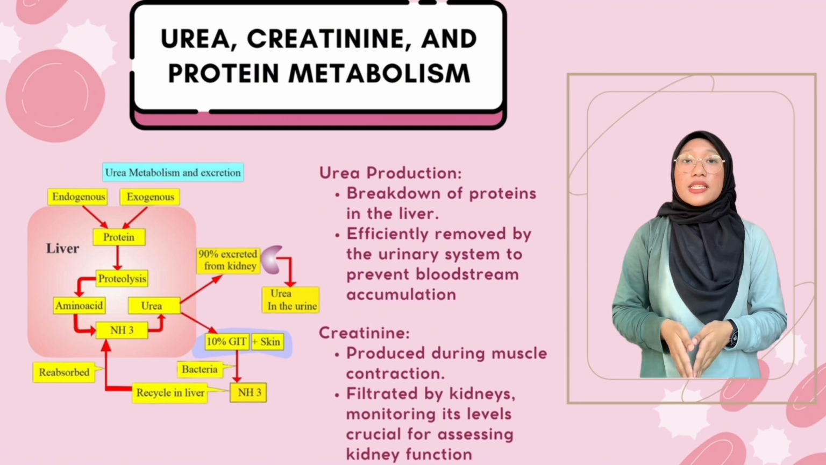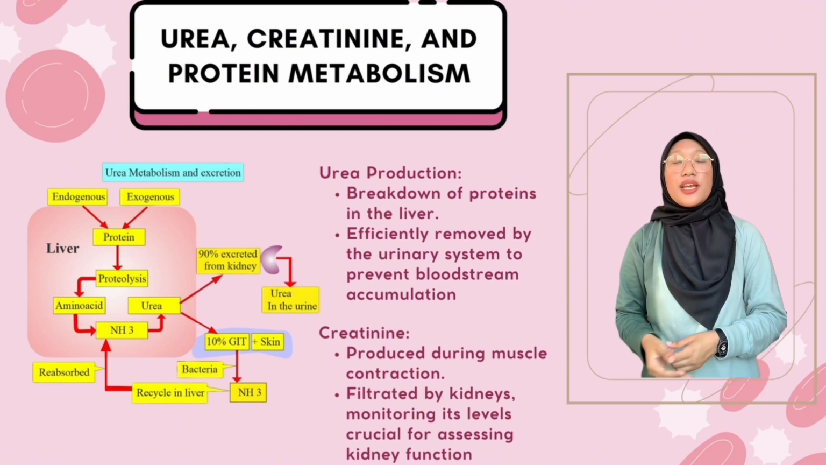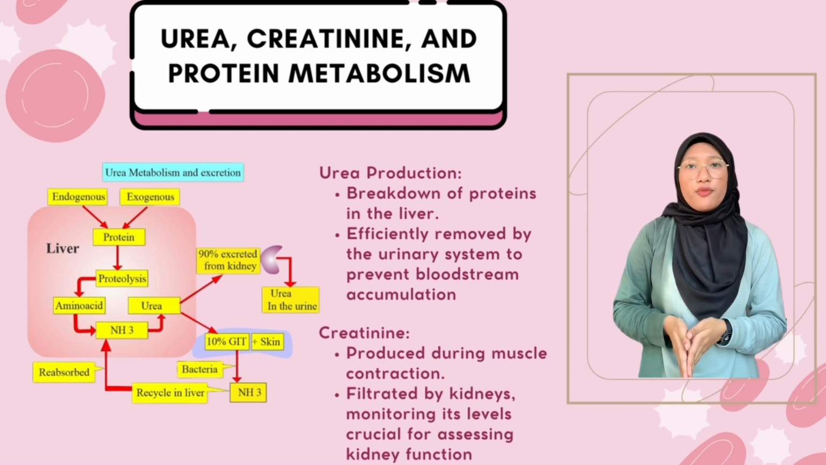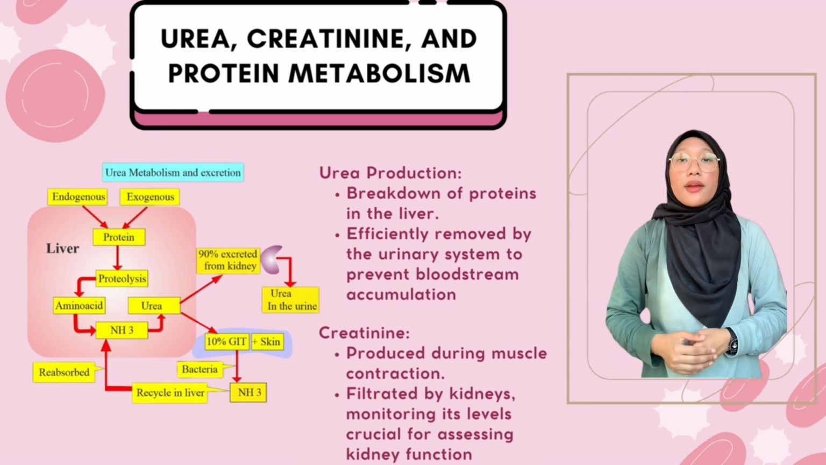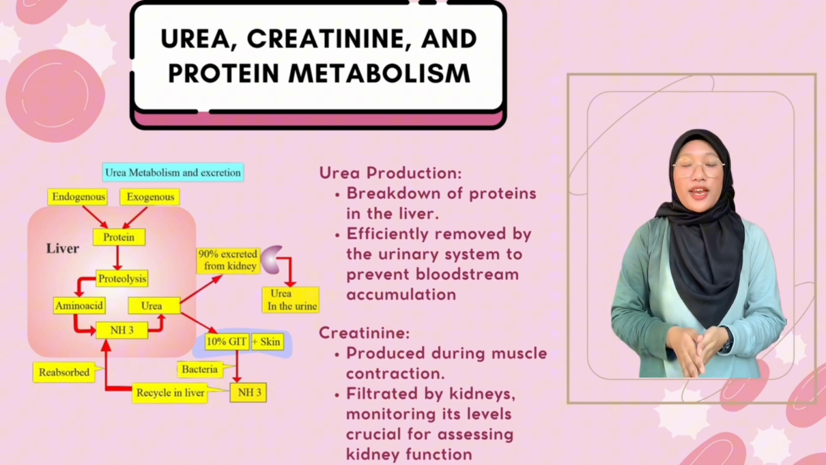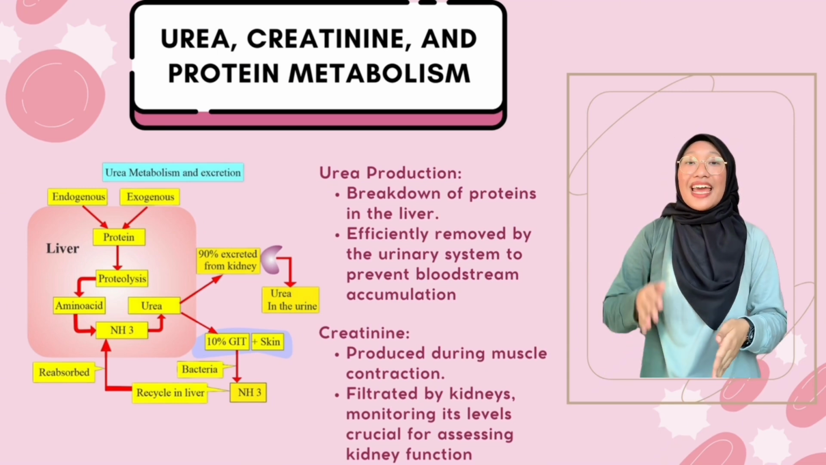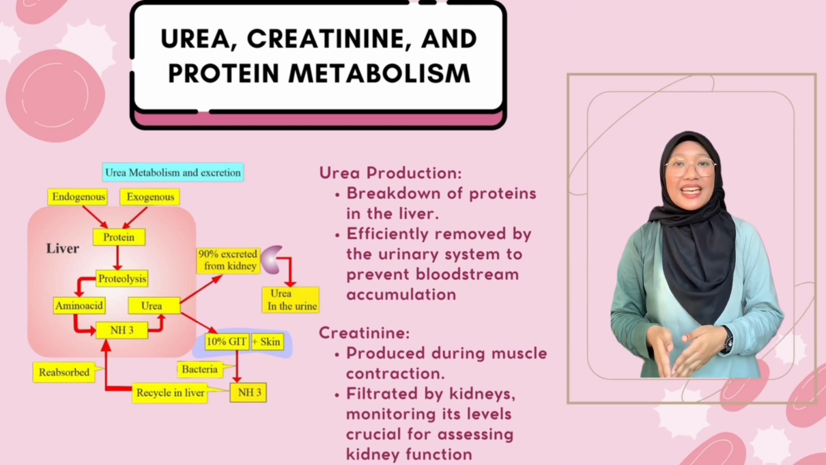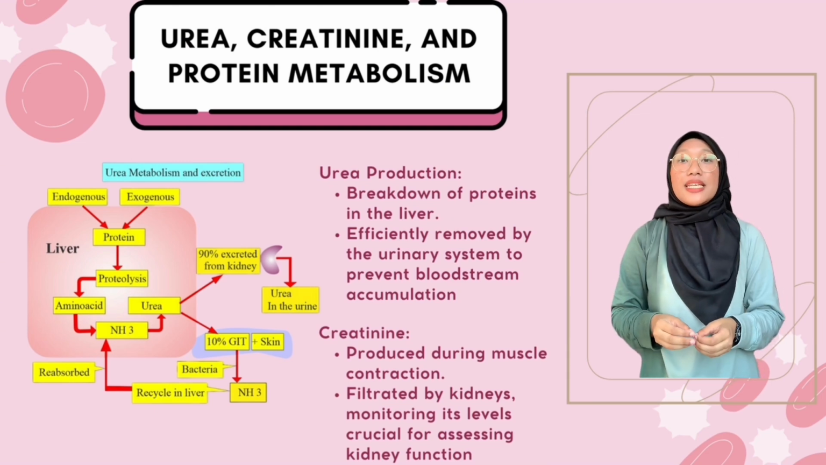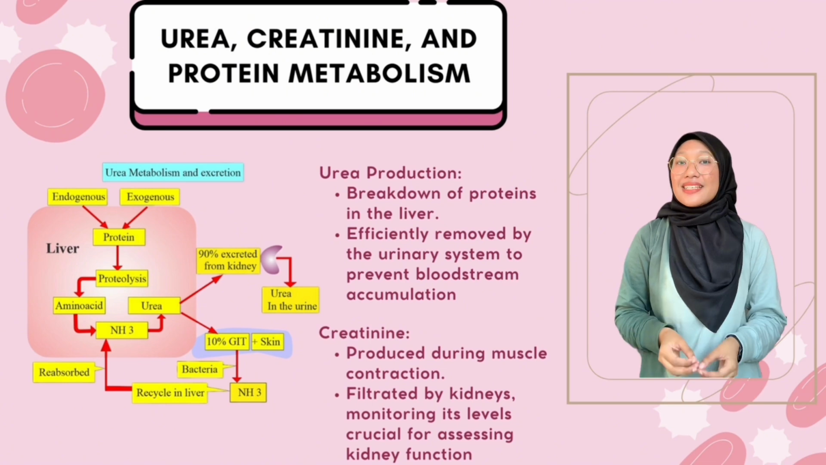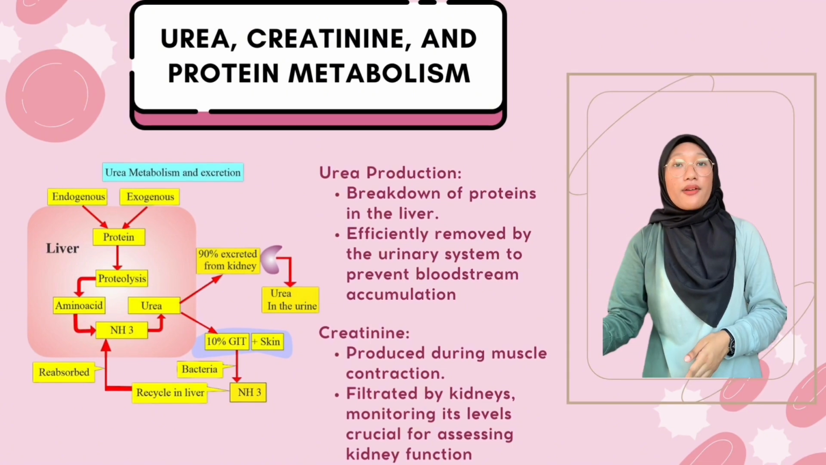The urinary system efficiently removes urea, preventing its accumulation in the bloodstream, which could be harmful. Creatinine is produced in muscles during the breakdown of creatine phosphate, a compound that provides energy for muscle contraction. The kidney filters creatinine, ensuring its elimination from the body. Monitoring creatinine levels is crucial in assessing kidney function, as elevated levels may indicate impaired filtration.